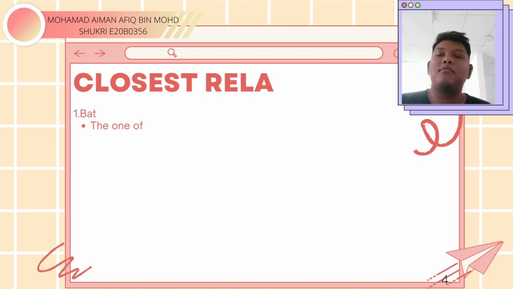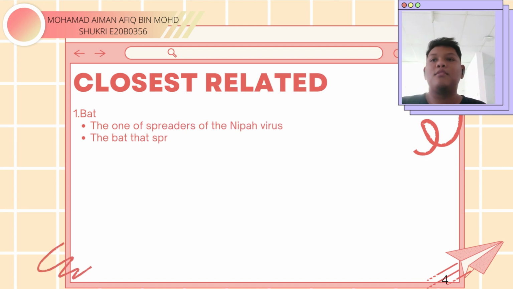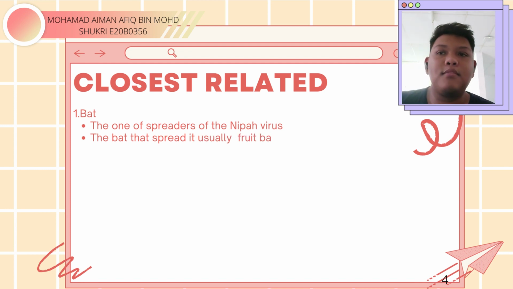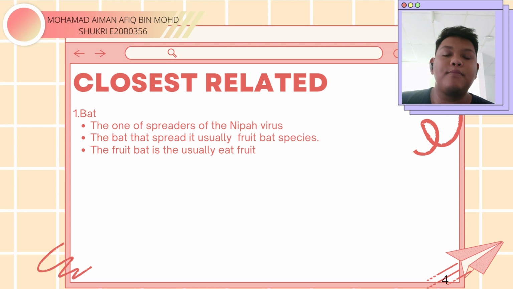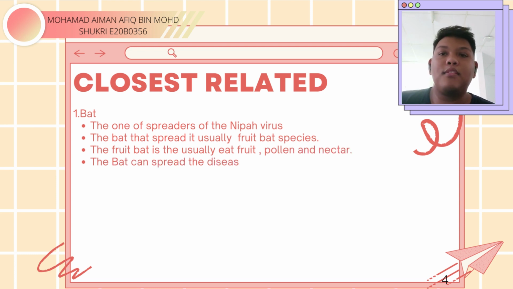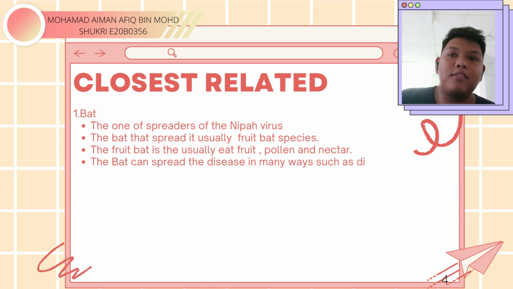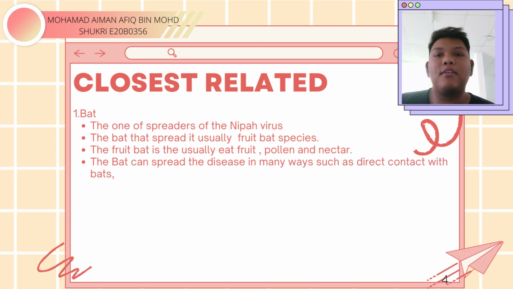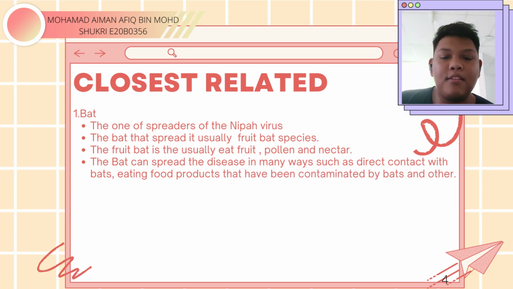Next are the closely related organisms. First, bat. Bat is one of the spreaders of Nipah virus. The spread usually comes from fruit bat species. The fruit bat usually eats fruit, pollen, and nectar. The bat can spread disease in many ways, such as direct contact with the bat, eating food products, and products that are contaminated by the bat.